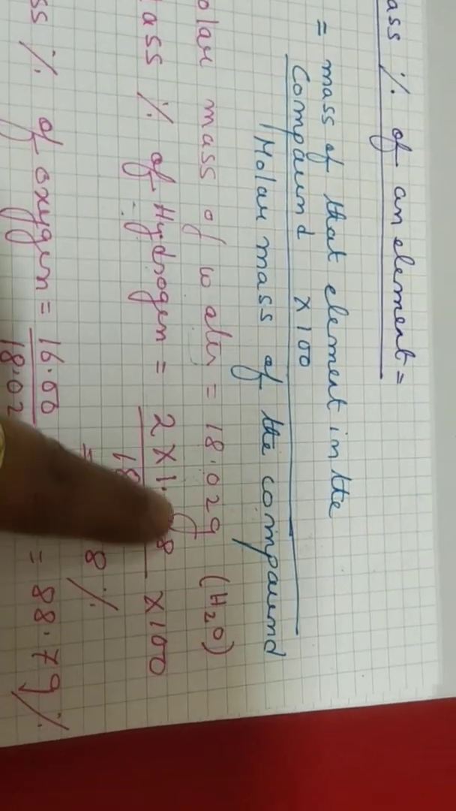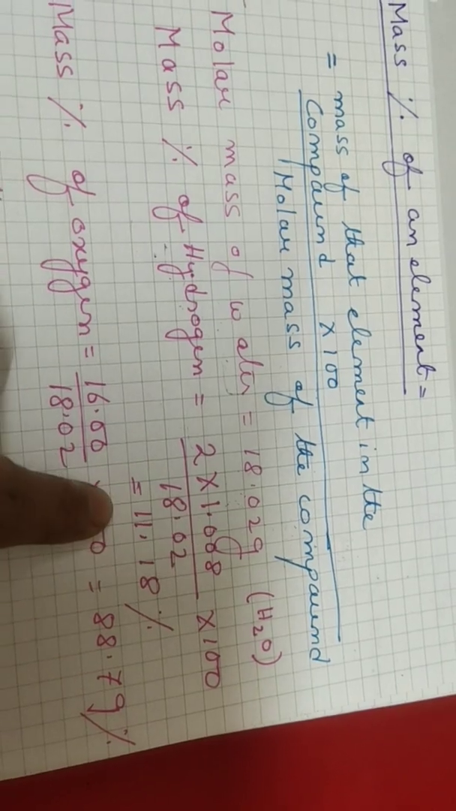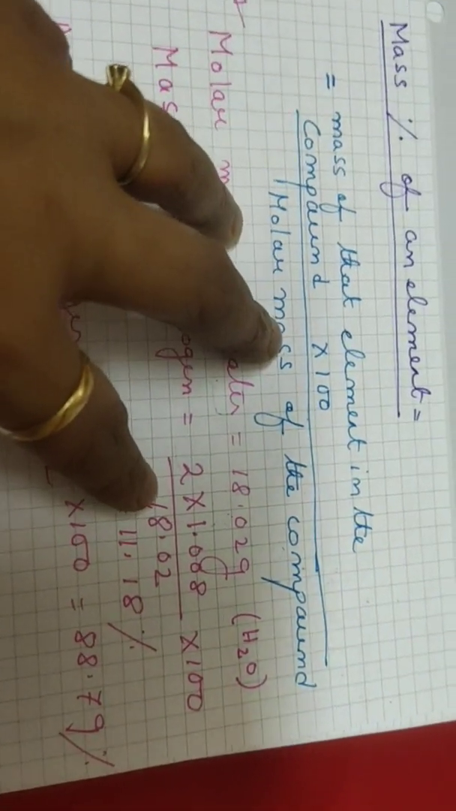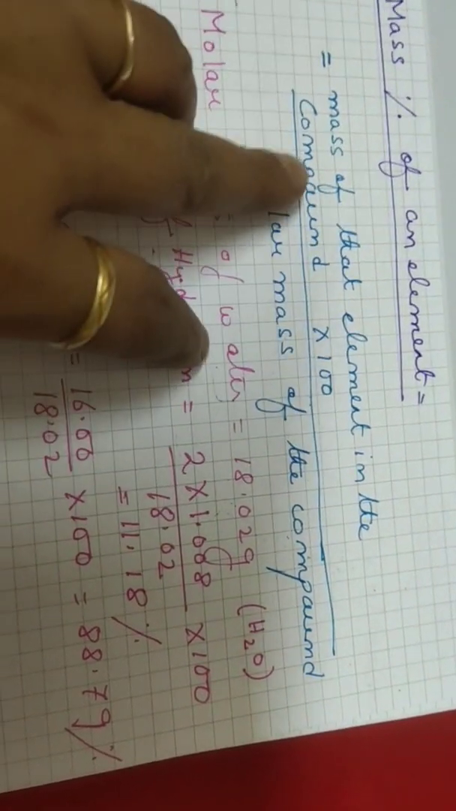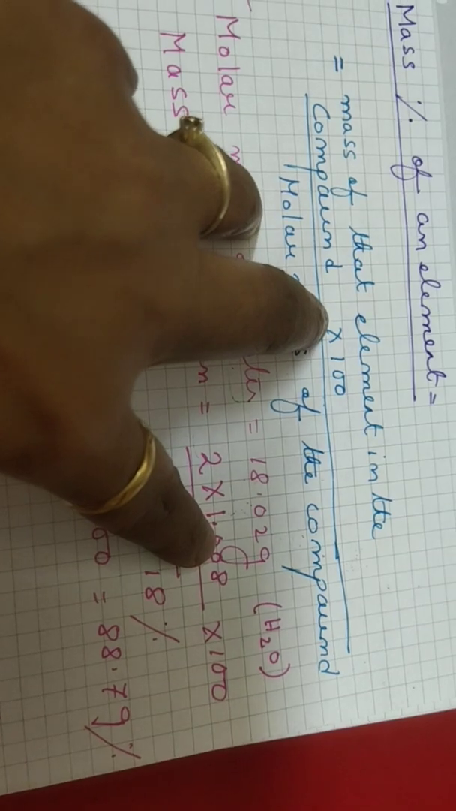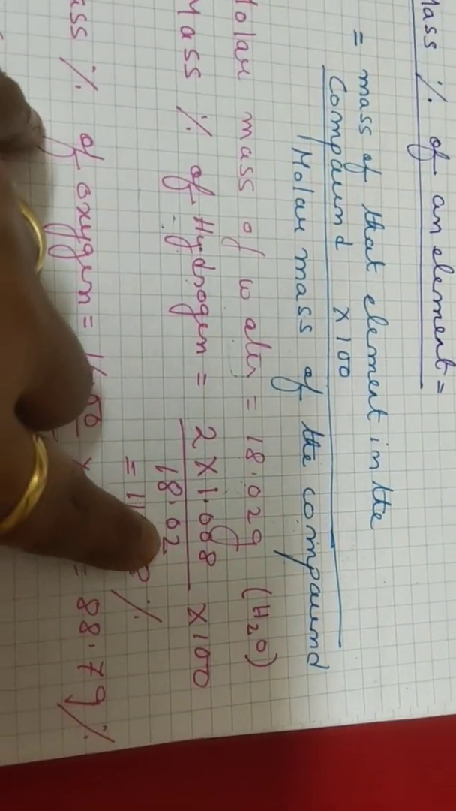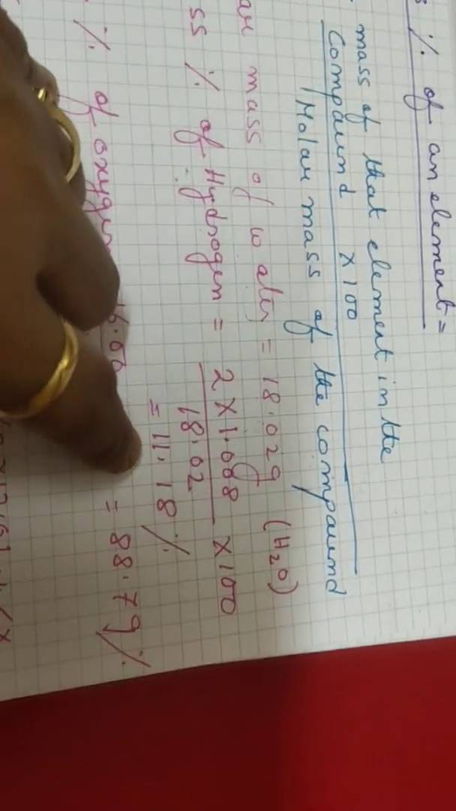So we take 2 into 1.008, which is the mass of hydrogen, divided by the total molar mass of the water molecule. Just see: mass of that element in the compound divided by the molar mass. 18.02 is the molar mass of water, and it is coming to 11.18%.